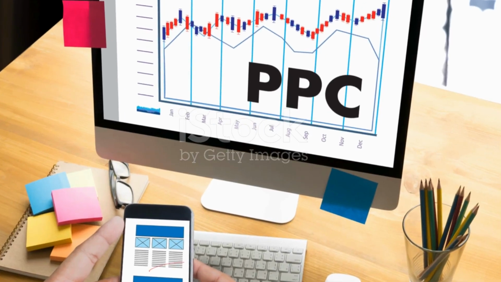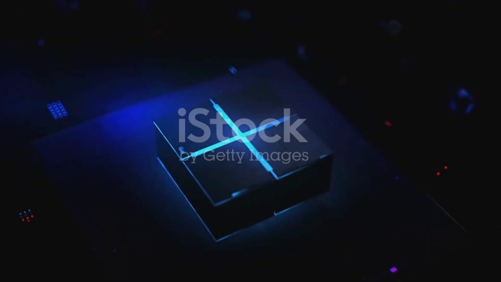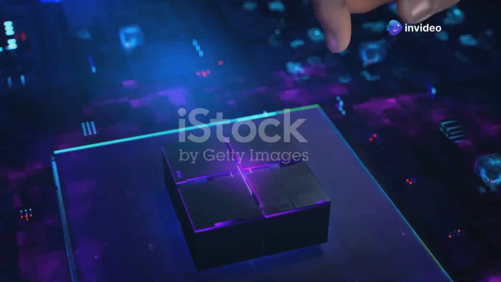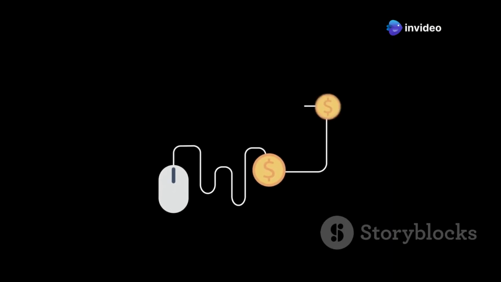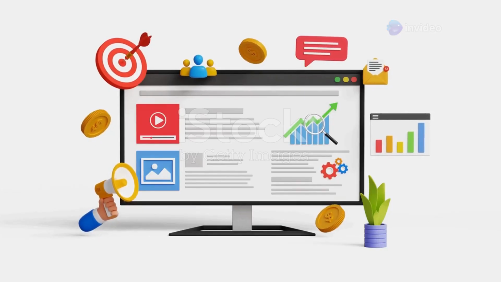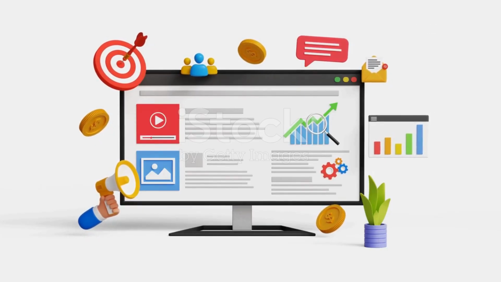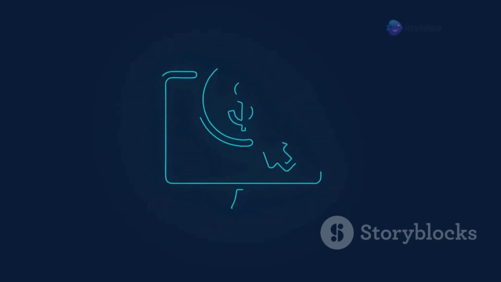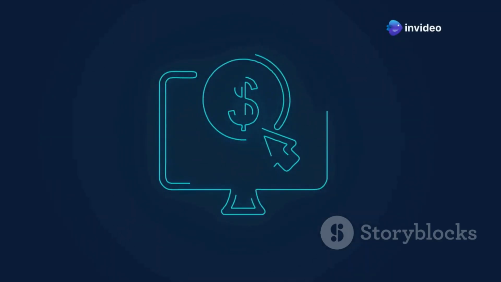Quality score measures ad relevance and user experience, affecting ad position and cost per click. High-quality scores lower CPC and improve ad visibility. Factors include ad copy relevance, expected click-through rate, and landing page experience. Optimizing these areas enhances PPC campaign performance and cost efficiency.